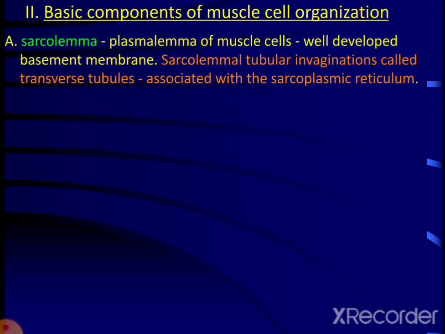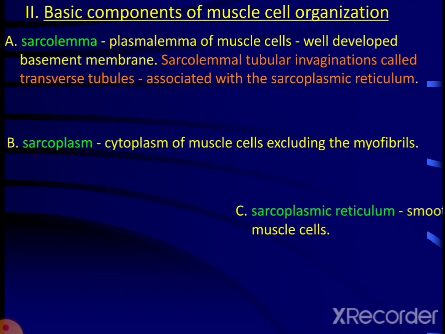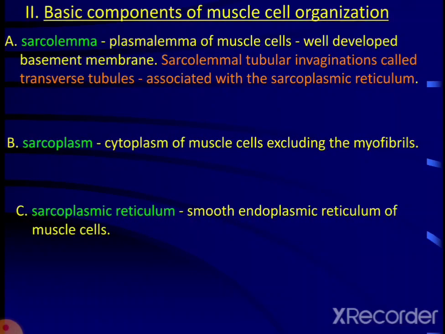Now the basic components of muscle cell organization. Here I have included all the terminology regarding the muscles. First is sarcolemma. It is the plasma lemma of the muscle cells. It is a well developed basement membrane. Sarcolemma tubular invaginations are known as transverse tubules associated with sarcoplasmic reticulum. Now what is sarcoplasm? It is the cytoplasm of the muscle cells excluding the muscle fibers. Sarcoplasmic reticulum, it is the smooth endoplasmic reticulum of the muscle cells.